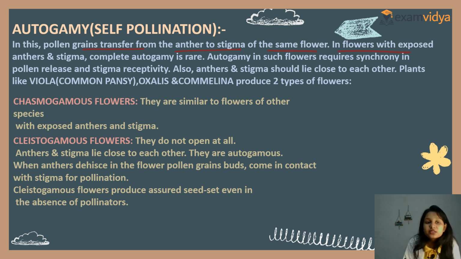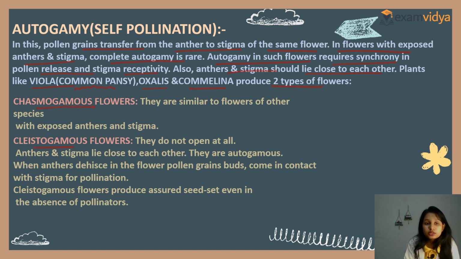In flowers with exposed anther and stigma, complete autogamy is rare. Autogamy in such flowers requires synchrony in pollen release and stigma receptivity. Also, anthers and stigma should lie close to each other. Plants like Viola, common pansy, Oxalis, and Commelina produce two types of flowers: chasmogamous flowers and cleistogamous flowers.